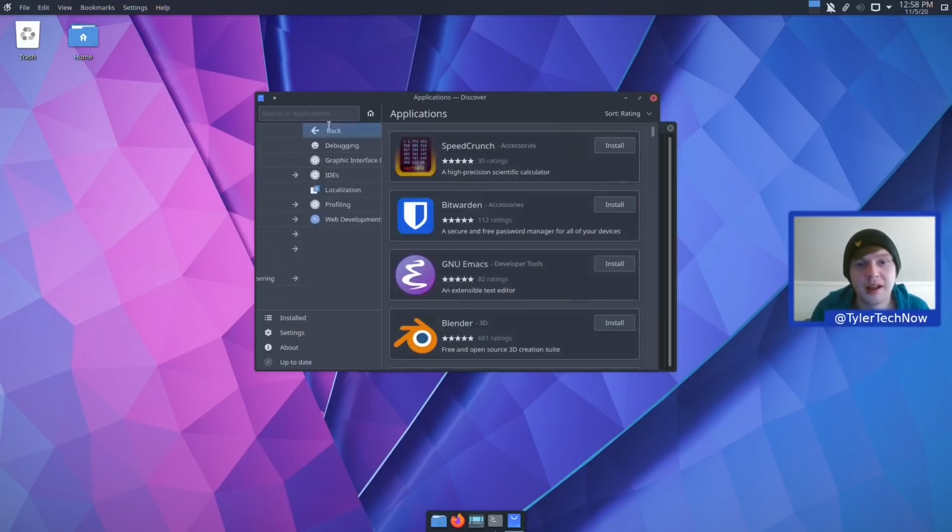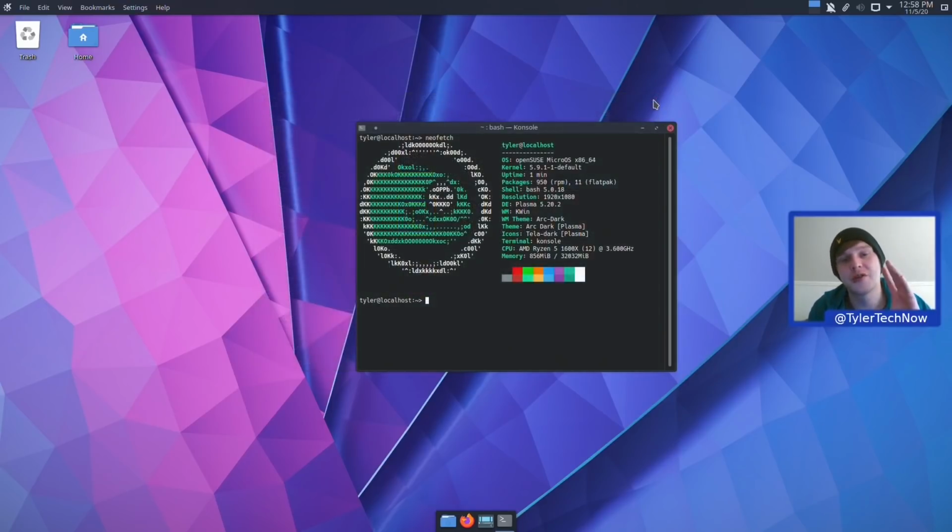Now, this kind of distribution is not for everyone, and it's still a bit early to really think that this is there to replace a daily driver for most people. But if you're someone that doesn't really like to fiddle about with too many things, and once the system's created, you want it to stay the same for the most part, and if you wanted to make a few changes, you've always got the option to roll it back, that's who this distribution's for.